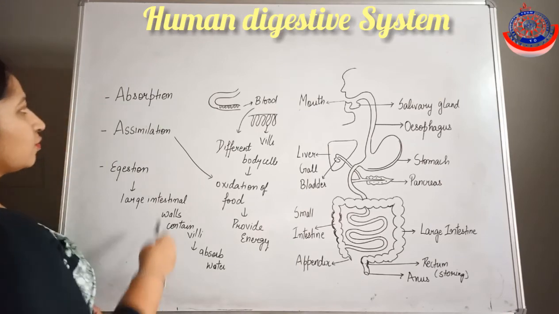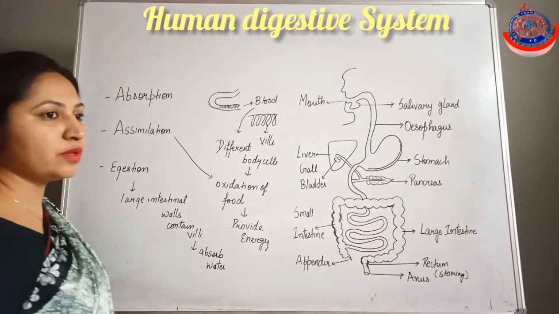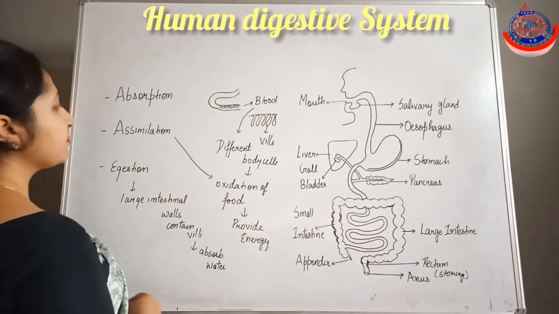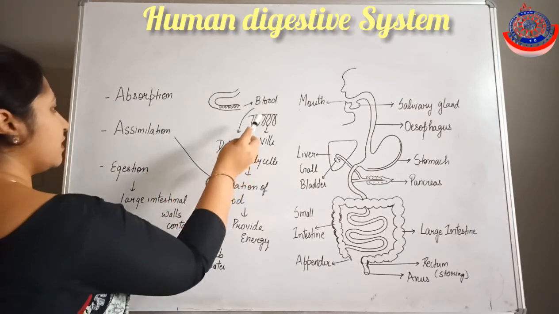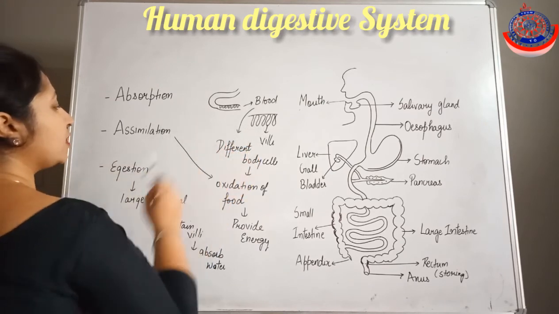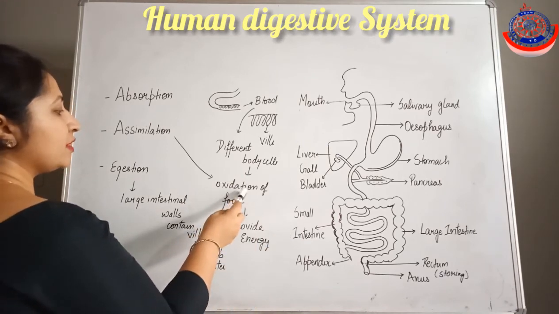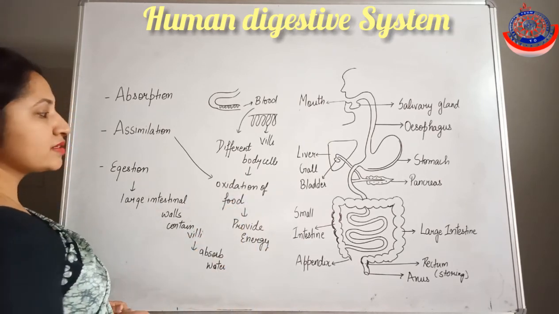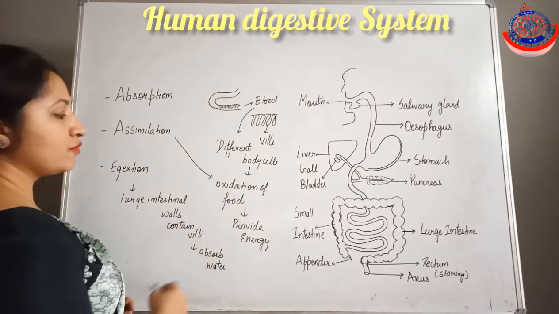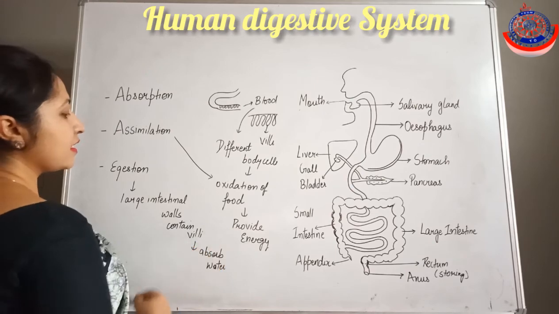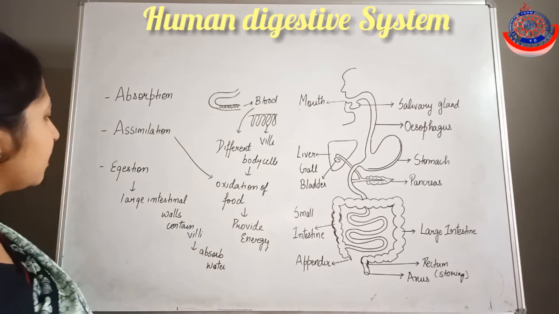So see again what happens in absorption: the digested food is absorbed by the villi. Next is assimilation. The digested food is absorbed by the body and transported to the blood, and through the blood to the different body parts, where in the body cells the oxidation of food occurs, which provides energy used for the growth and repair of the body.